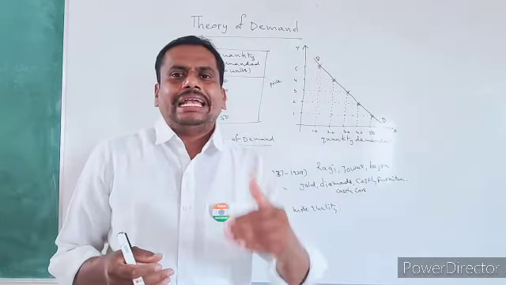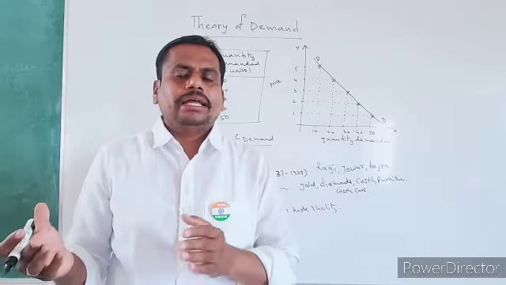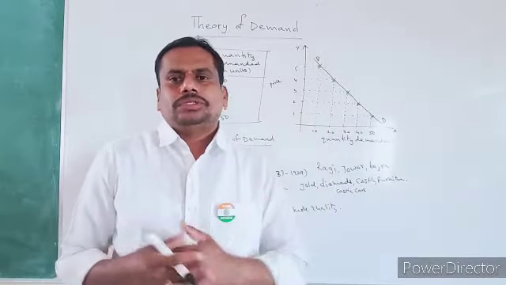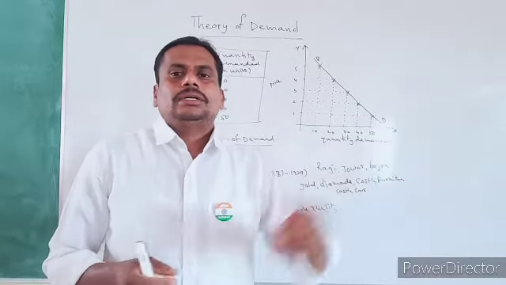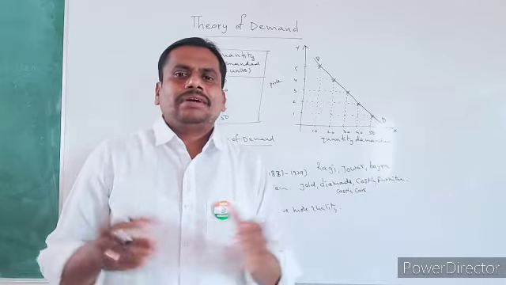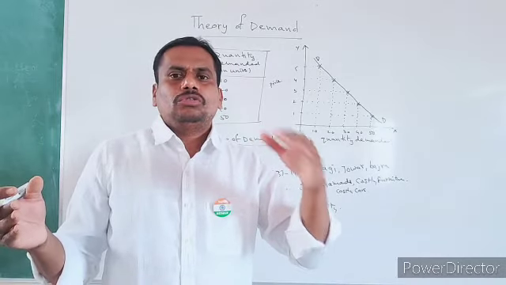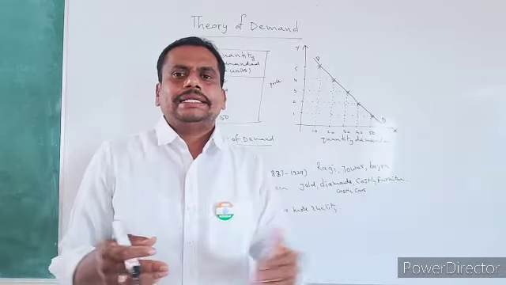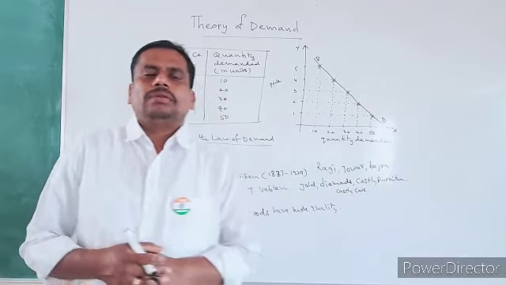If the price of Colgate decreases, people may not purchase Colgate. Why? Because people may feel that the Colgate quality might have reduced. They may go to other high priced toothpaste. In the same way, in the case of other goods also, the goods which are considered high priced goods, if the price of such goods decreases, people will not purchase those goods. So in this situation also, the law of demand will not work.